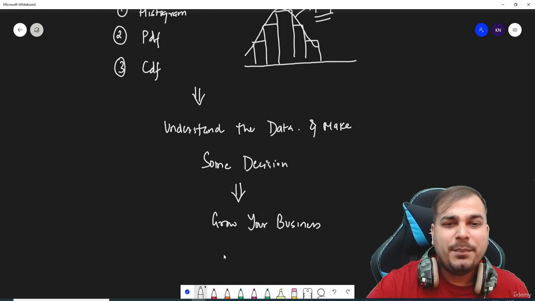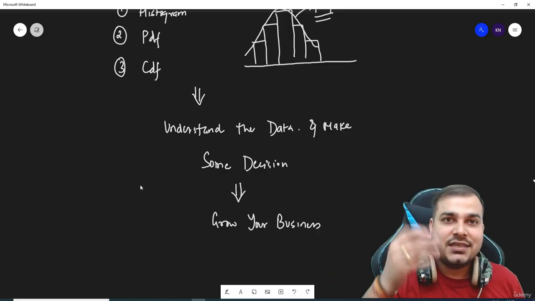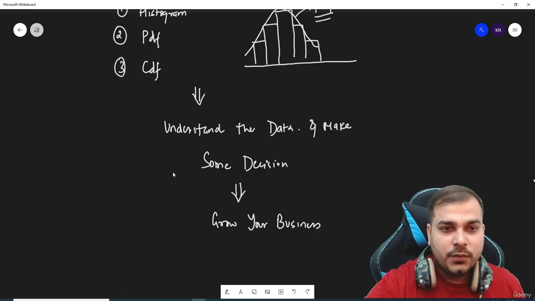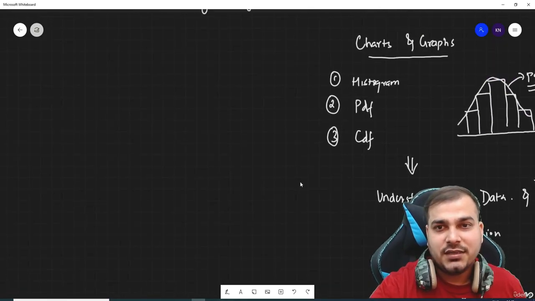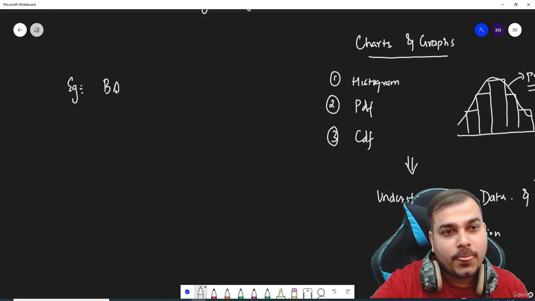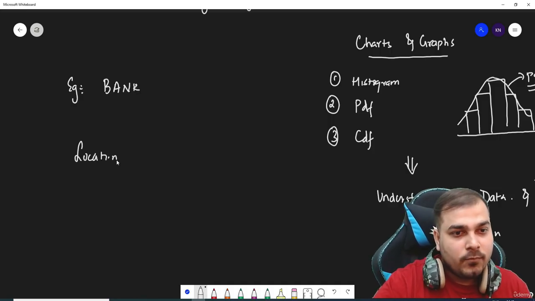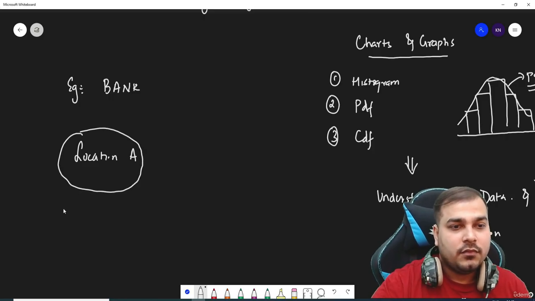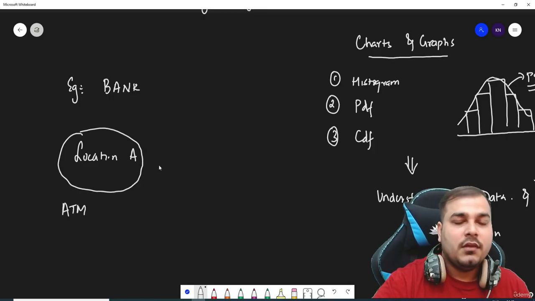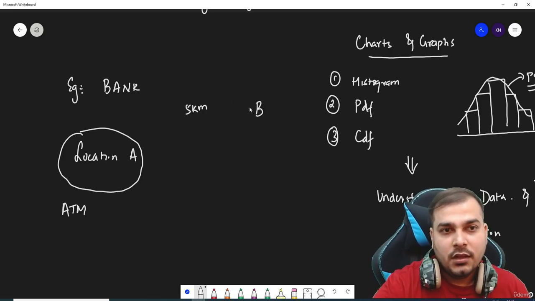Let's talk about one of the basic applications where statistics are used. So let's take one example, guys. Suppose I'm working for a bank. There is a location A, and in this location A there is an ATM machine, and there is another location B which is somewhere around 5 kilometers away from location A.